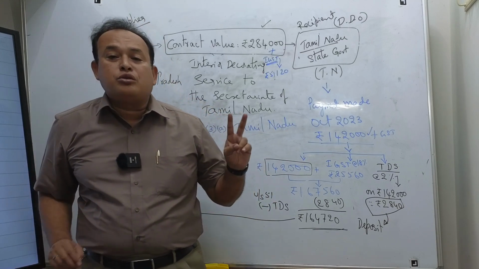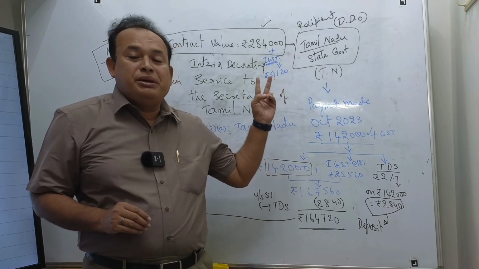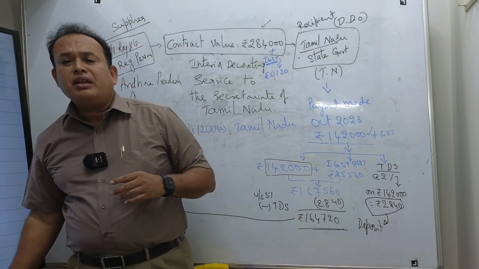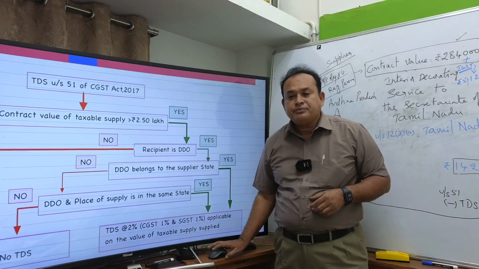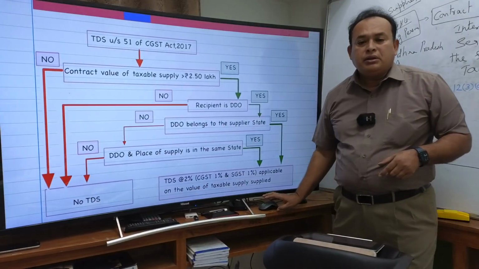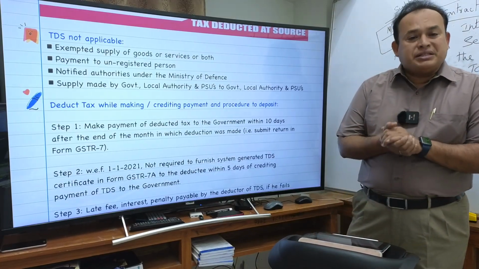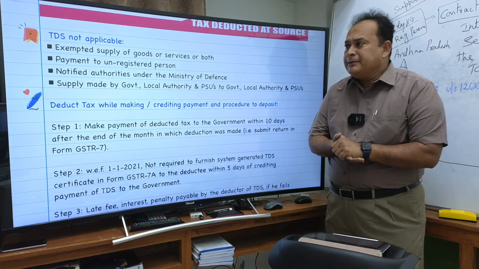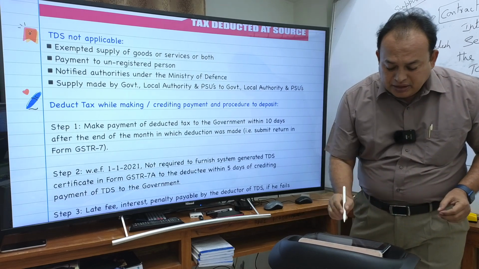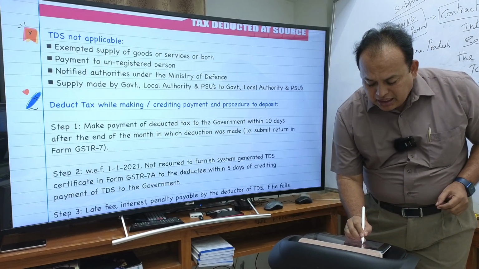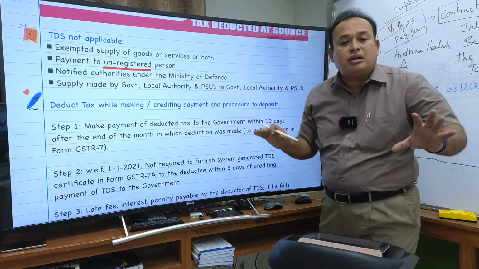Furthermore, I am going to conclude now by discussing elaborately the concept of this particular point, with the help of the following points. Again I am repeating: TDS is not applicable if the supplier is an unregistered person. If the supplier is an unregistered person, TDS is not applicable.